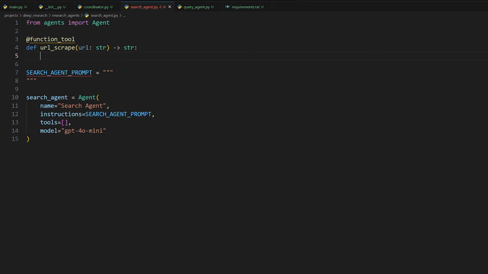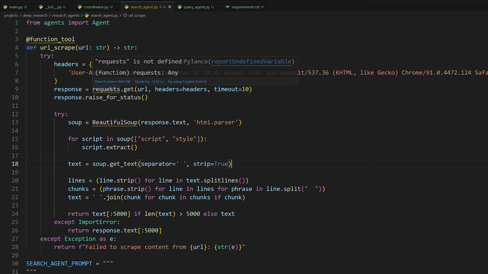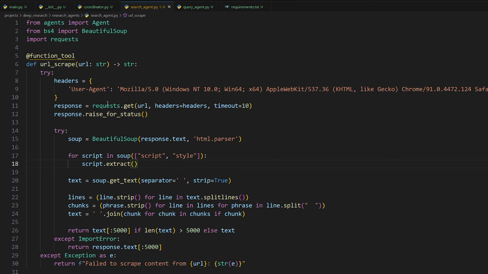And for this, I'm just going to copy and paste it because this is actually pretty generic code you can find for scraping a website. What we're going to be using is the requests library that we set in our requirements, as well as Beautiful Soup. So the purpose of requests is to simply call a GET request to the provided URL, and this simply returns the contents of a website. It returns the actual raw HTML of that website at the URL, if it can. If it can't, it'll just raise an exception.